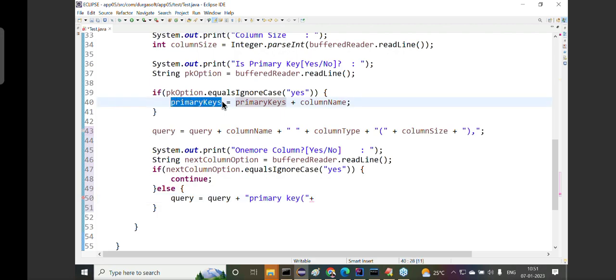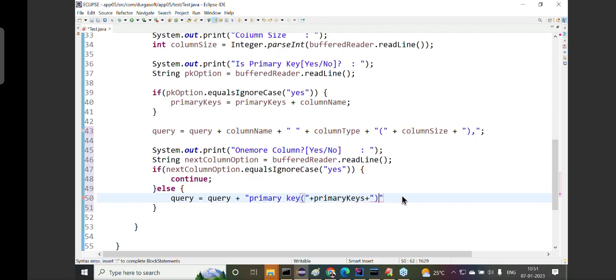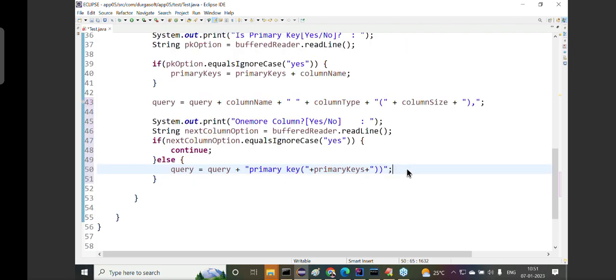Primary key columns are available with which variable? Primary keys variable. Am I right or not? We need to add that one or not? Okay, now observe carefully what I am telling: the primary keys that we have to provide, plus right parenthesis, and again right parenthesis that we have to add. Yes, sir. All of you get my point or not? Now this is my total query that we are getting.